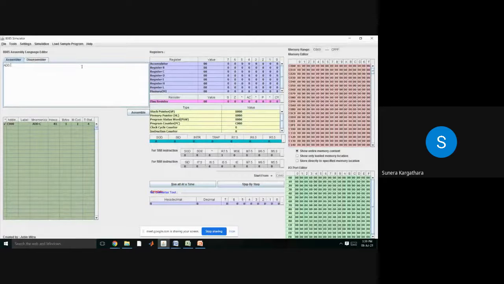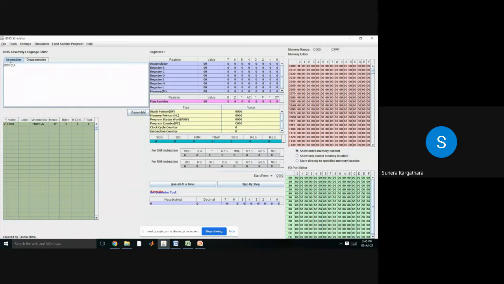Let's say, for example, if I write MOV C, A, the code is 4F. If I write MOV C, A, for this instruction the code is 4F. Once 4F is fetched from the memory and the processor decodes it, it will understand that some data available in accumulator has to be transferred to register C.